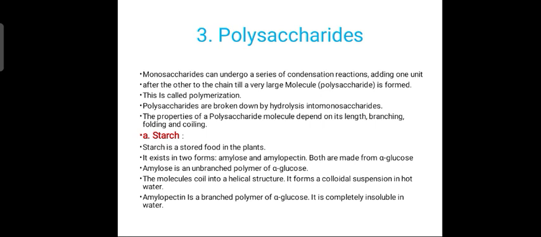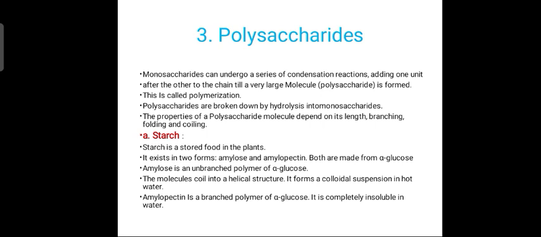Coming to amylopectin, it is branched. Amylose is unbranched, while amylopectin is a branched polymer of alpha glucose. It is completely insoluble in water. So this is about starch.